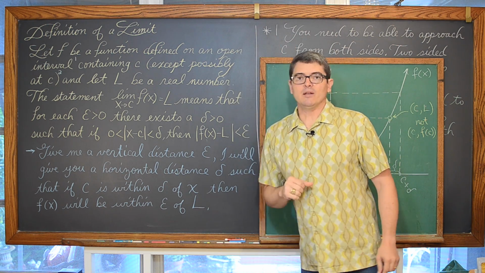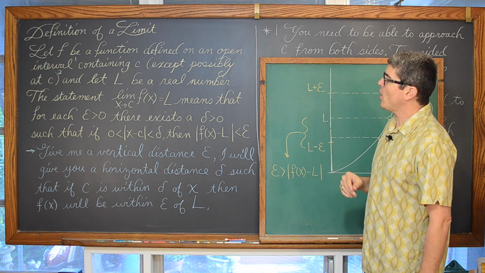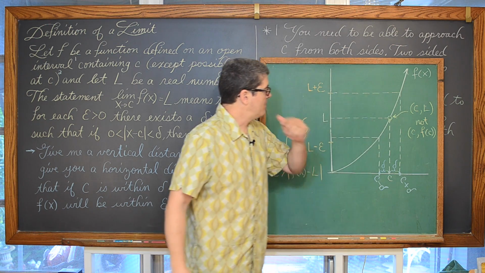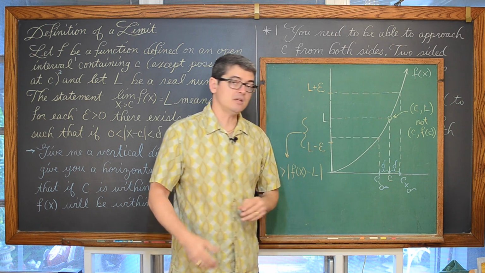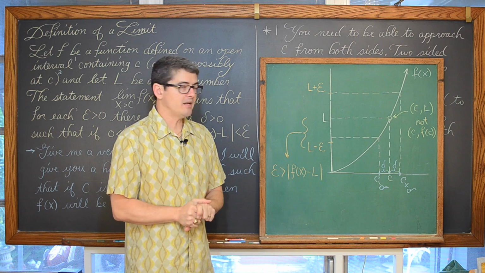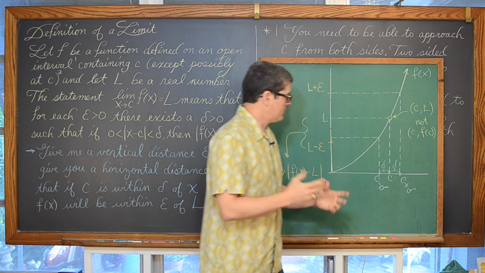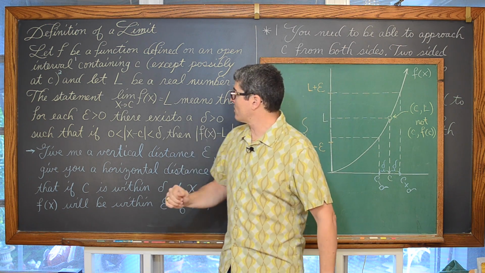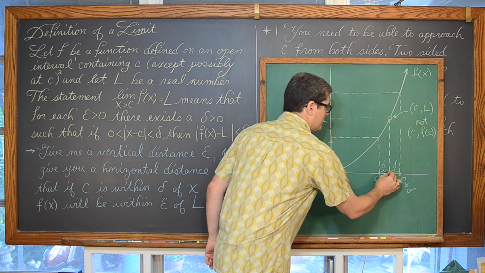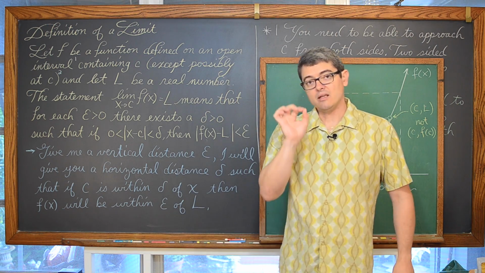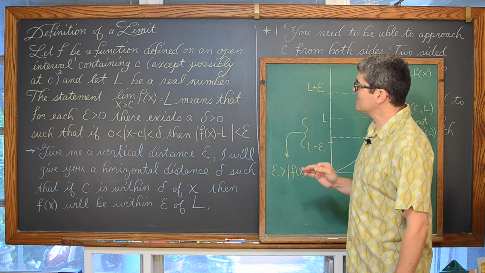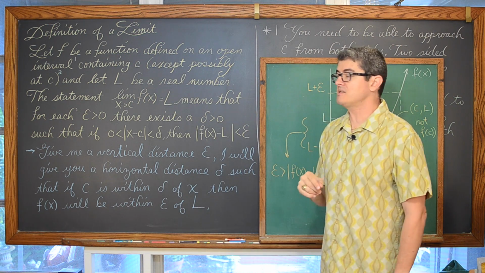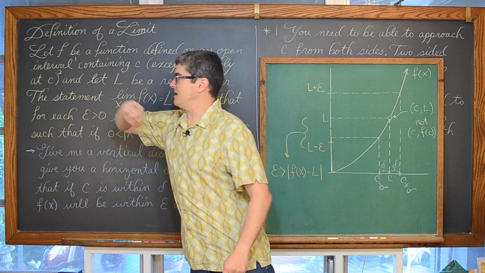The definition of a limit. We're going to let f be a function defined on an open interval containing c. So we have a function, in this case increasing, that may or may not have a hole here at the value of c at which we're going to define our limit. The open interval they're talking about is this open interval on the x-axis. And so from c, we're going to let x approach c. We have some open interval, again, that keyword of open interval containing c, except possibly at c. So let f be a function defined on an open interval containing c, except possibly at c.